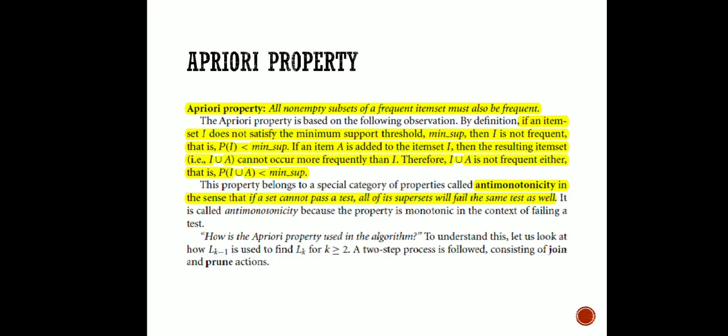That is the Apriori property. Here the property says that all non-empty subsets of a frequent item set must also be frequent. This property is based on an observation, that is, if an item set I does not satisfy the minimum support threshold, then I is not frequent. That is, the probability of occurrence of I is definitely going to be lesser than the minimum support.